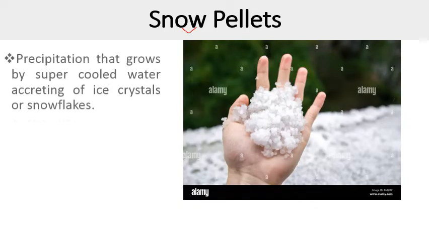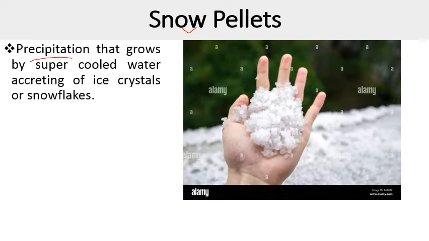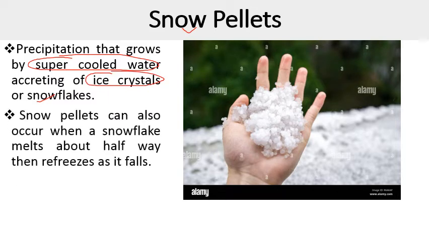Next form of precipitation is snow pellets. So precipitation that grows by supercooled water accreting onto ice crystals or snowflakes. So the precipitation that grows from supercooled water. Supercooled water is water that does not freeze below 0 degree temperature. That water is known as supercooled water. But after some time it gets frozen and forms ice crystals. These ice crystals are known as snowflakes. Snow pellets can also occur when a snowflake melts about halfway, then refreezes as it falls.